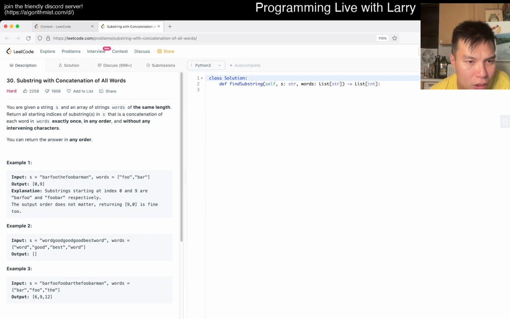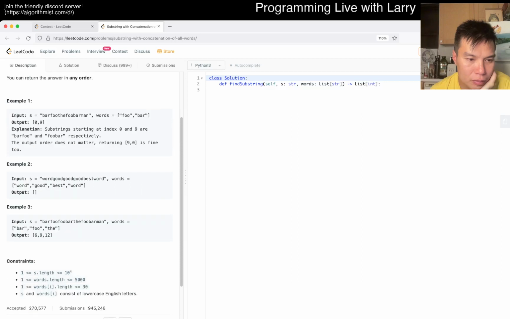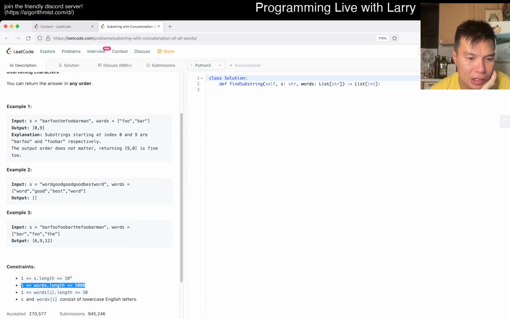Okay. So exactly once, in any order, without intervening characters. I think my first inclination is sliding window. There are about 5,000 words? Wow, are there really 5,000 words?